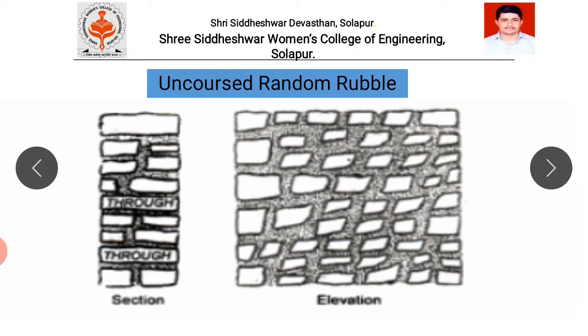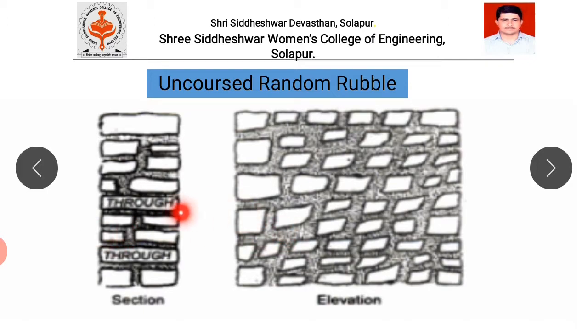Next, coming to our basic theory, stone masonry is divided into rubble masonry and ashlar masonry. In today's lecture, we will be discussing rubble masonry. The first subtype is uncoursed random rubble, where rough stones are used and there is no course as such. Uncoursed indicates there is no course; the stones are laid without any specific direction or pattern.